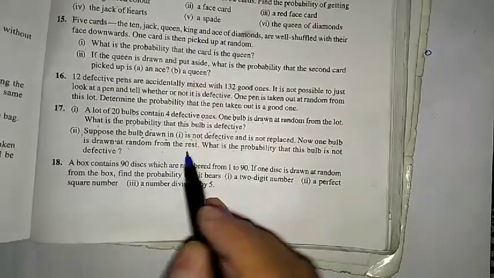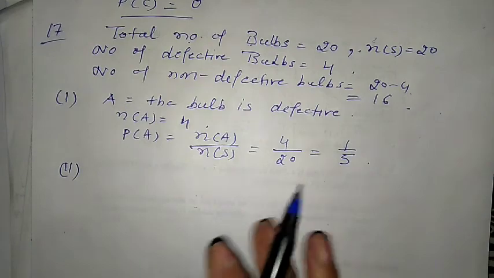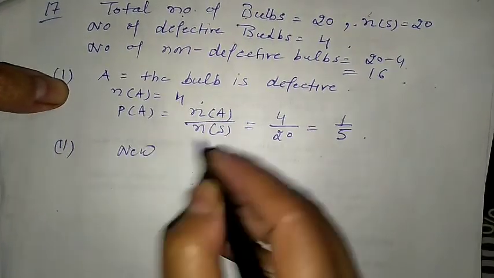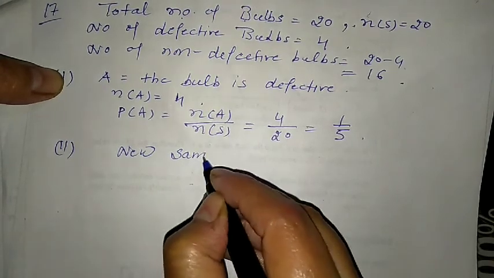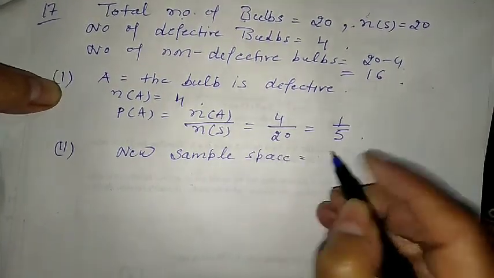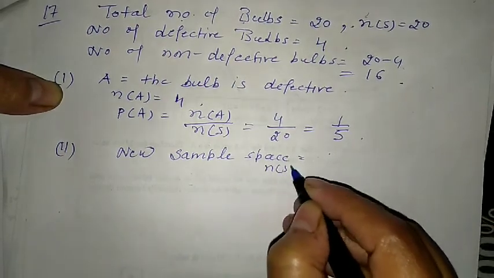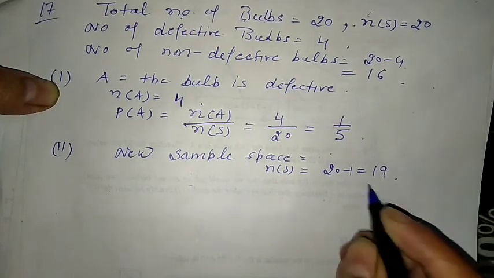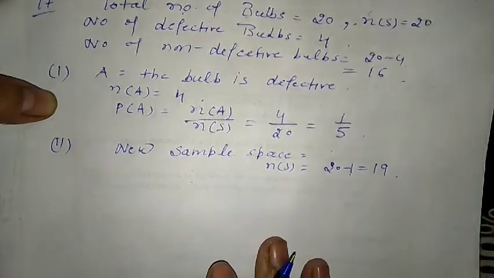So again, one bulb is drawn at random from the rest. What is the probability that this bulb is not defective? So new sample space we are having here. New sample space, number of S is equal to 20 minus 1, that is 19, because वन बल्ब हमने अलग से निकाल लिया है.